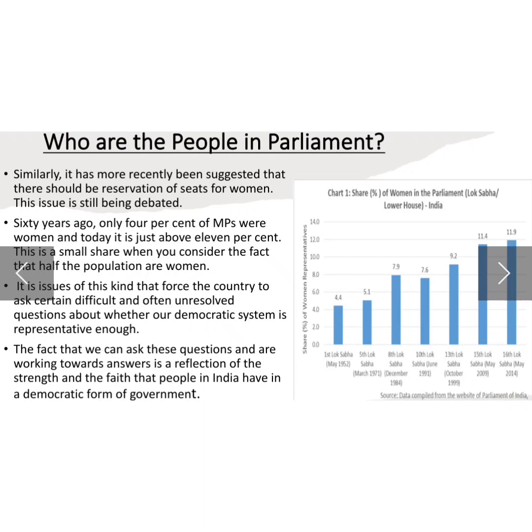Now class, the government and the parliament are trying their best to do something for women also, in order to increase the faith of the people and to strengthen the country's democracy. Parliament is trying its best to improve the system and make good policies and laws, so that the faith of the people in parliament remains strong, and with strong faith comes a strong democracy. So it also strengthens democracy if we continue working like this.